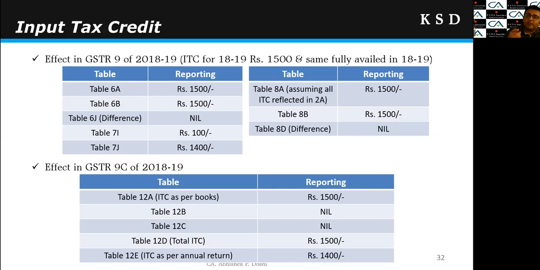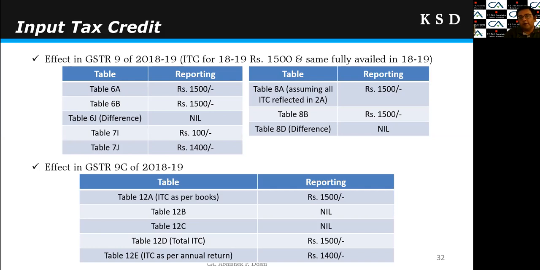Table 12B and C are for the ITC adjustments of the previous year done in the current year, or ITC adjustments of the current year done in the next year. But 12B and C talk only about the ITC. They don't talk about the ITC reversal, right? So there is no scope for reporting of the ITC reversal in 12B and 12C. So the result would be ITC as per books of account 1500, but ITC as per annual return would be 1400.